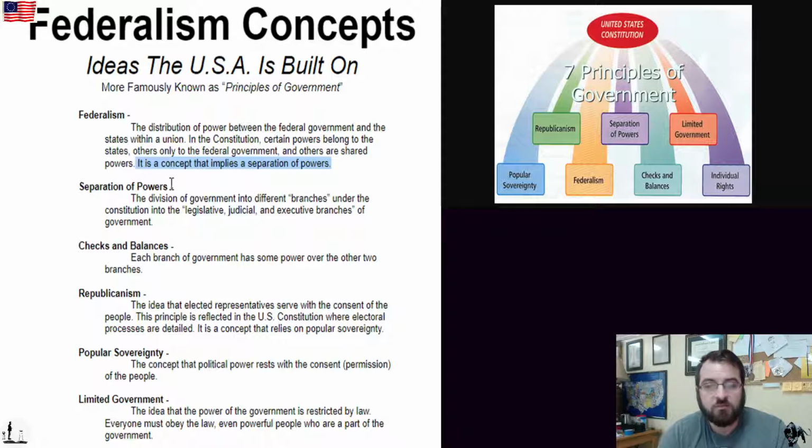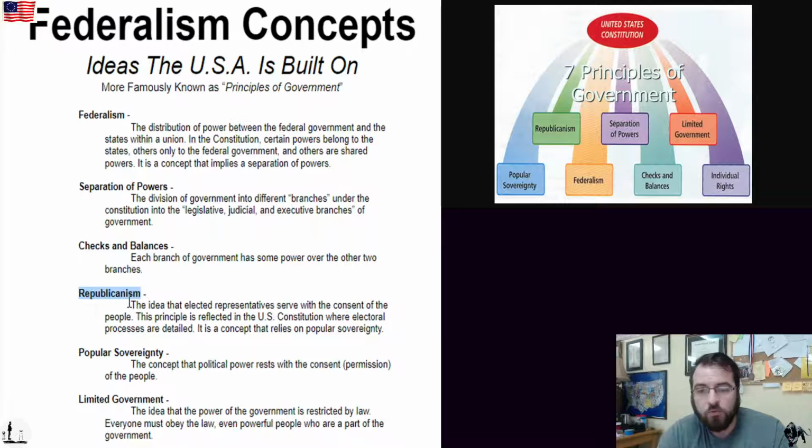The separation of powers is the next phrase. Separation of powers is the division of government into different branches under the Constitution into the legislative, judicial, and executive branches of government. Checks and balances. This is an idea that each branch of government has some power over the other two branches.